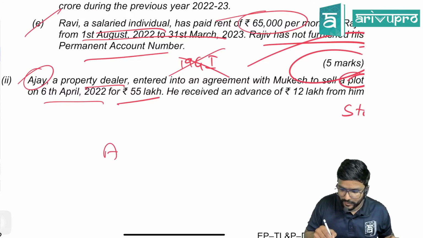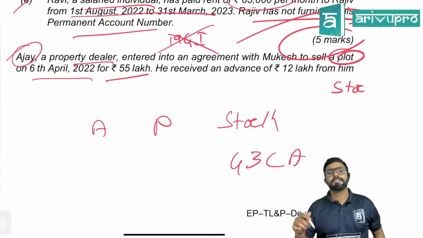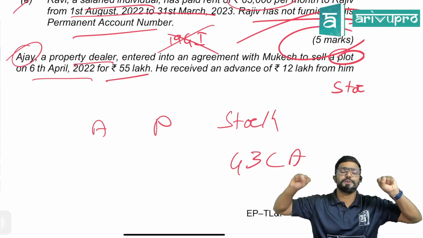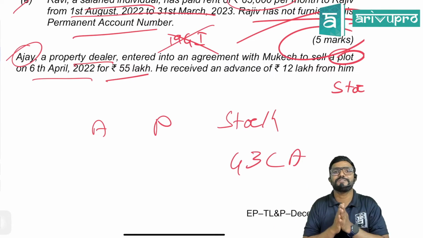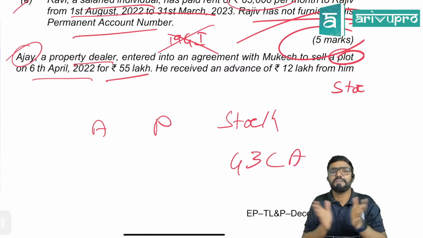For Ajay, the plot he is selling is stock-in-trade, guys. So we have to check section 43CA, which tells us we have to compare the actual sale value with the stamp duty value. Stamp duty value on what date, sir? Either date of agreement or date of transfer. So here, what are we supposed to take?